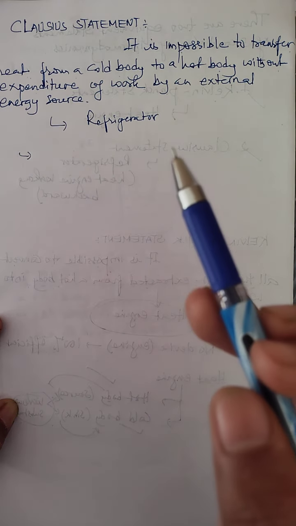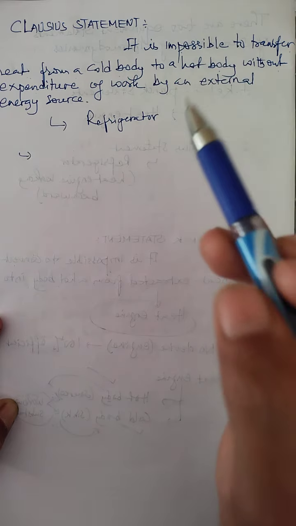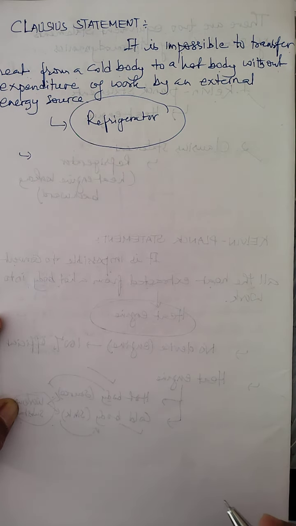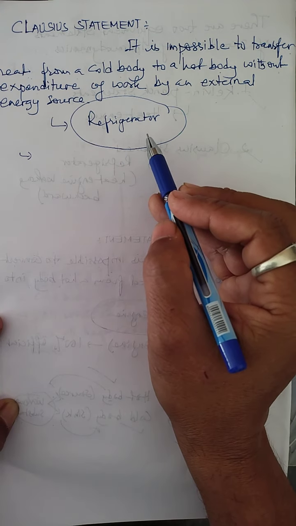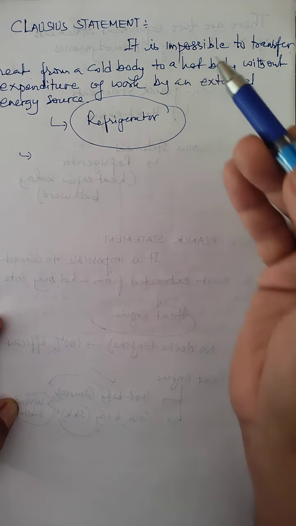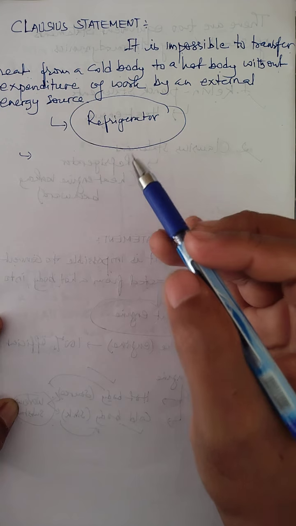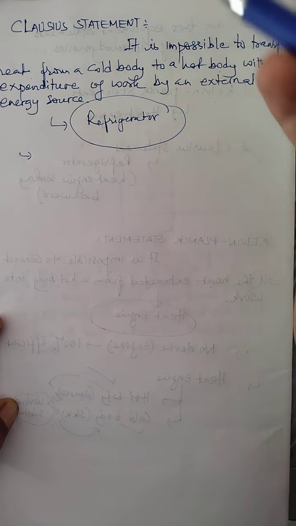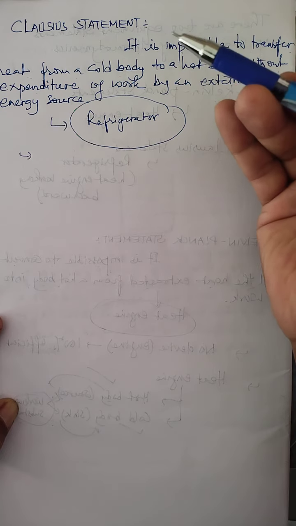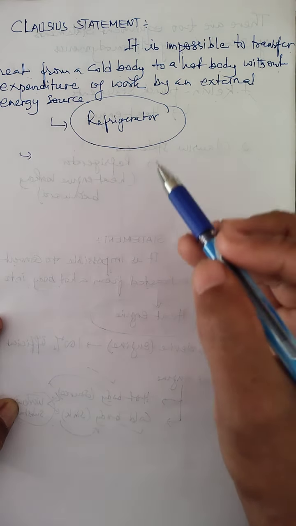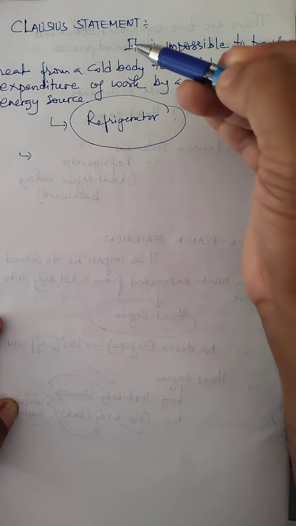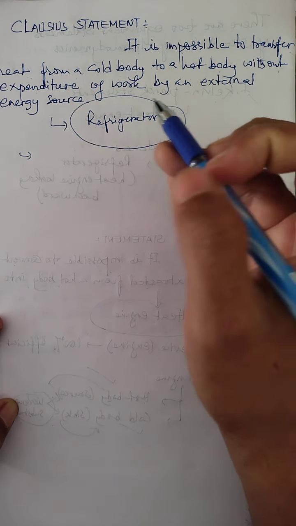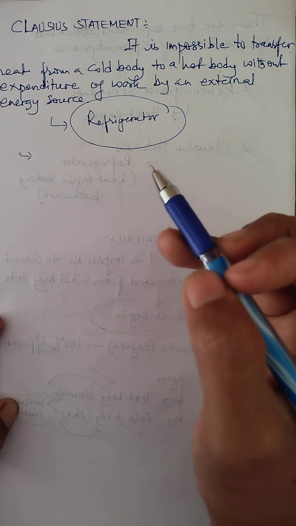That's why, as I said, the Clausius statement is based on the working of what? Refrigerator. And this refrigerator is also called a heat engine running what? Backward. Because a heat engine works when heat transfers from a hot body to a cold body by doing some amount of work, whereas in the Clausius statement heat is transferred from a cold body to a hot body by doing some external work by an external source, and that is the Clausius statement.